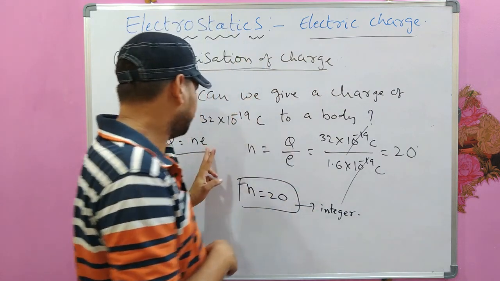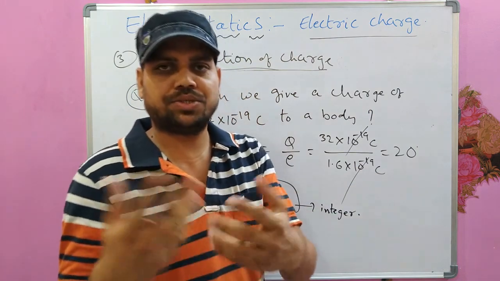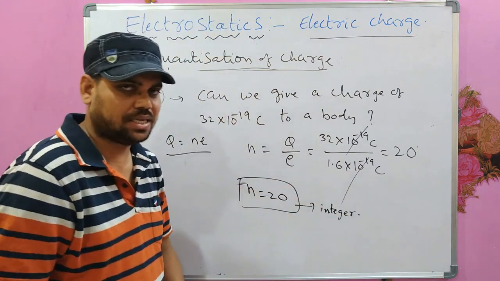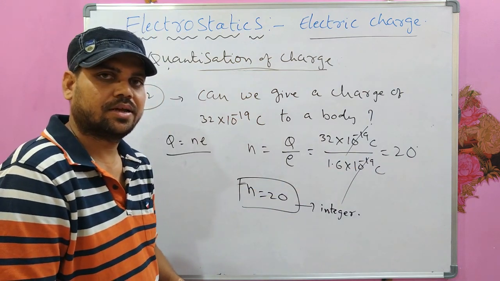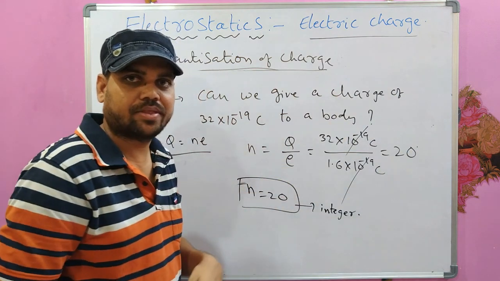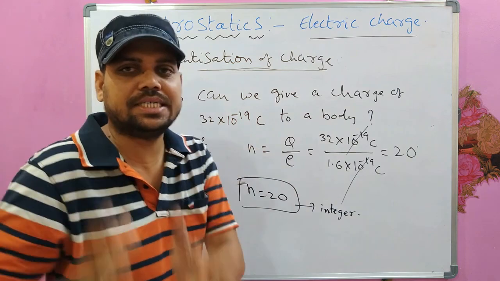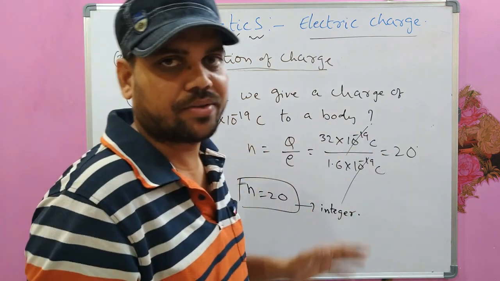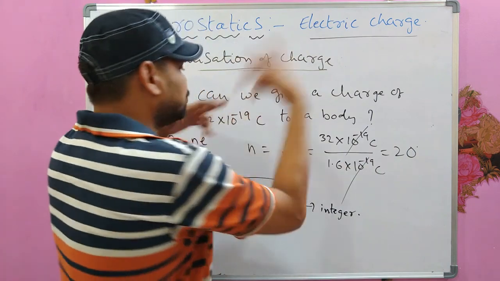E is fixed, 1.6 into 10 to the power of minus 19 coulomb, the magnitude of 1 electron charge or proton charge, and Q is the charge that you want to give to your body, and N must come with integer, not a fraction. Because N is an integer, for this case you can give this charge to your body.